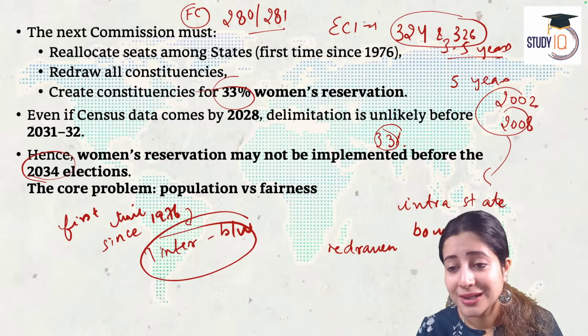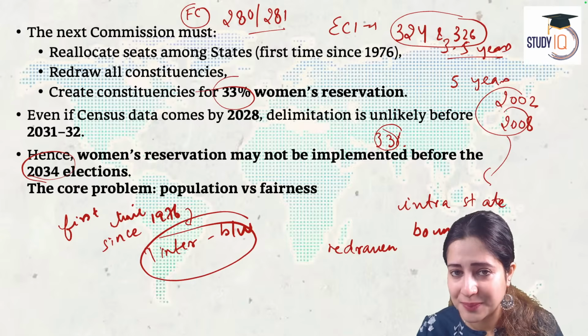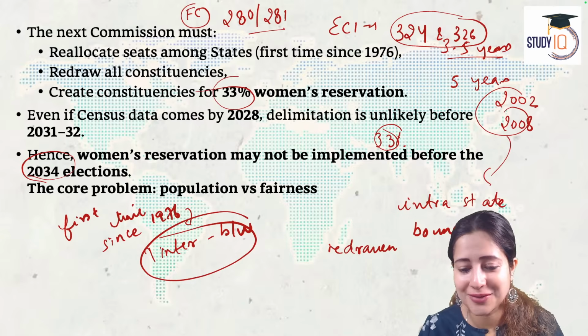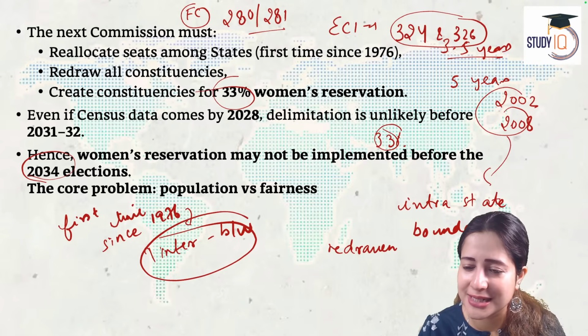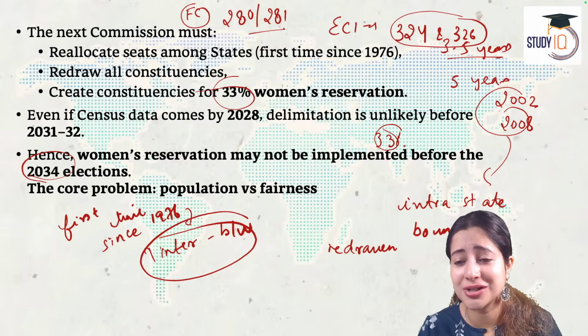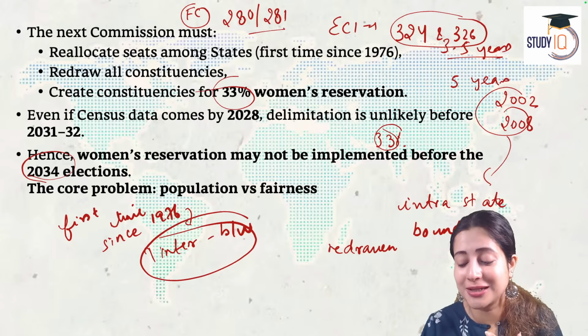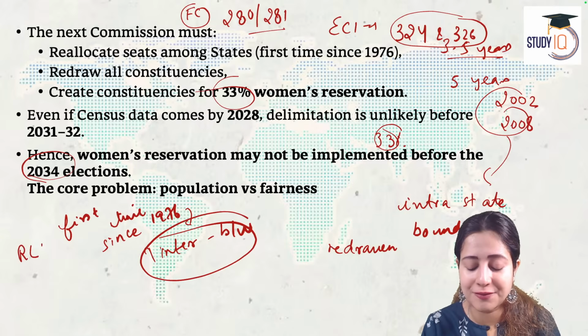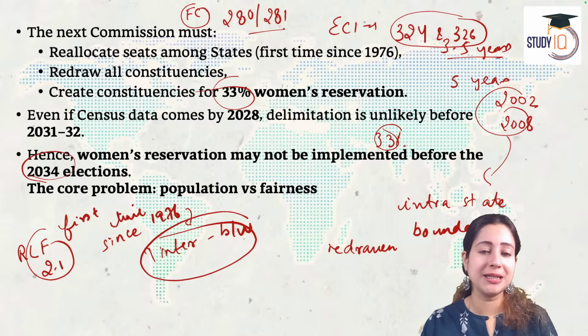What is going on? The core problem today is that in the 1970s, the majority of Indian states had similar fertility rates. But today things have changed. The southern and the western states are already experiencing below replacement level fertility, 2.1. And what is replacement level fertility?